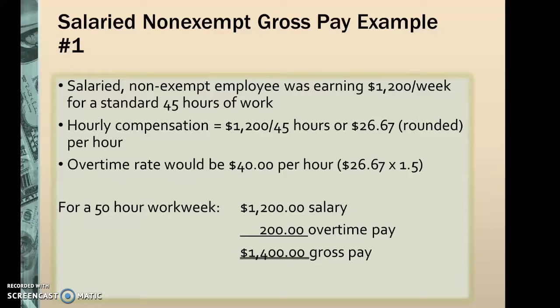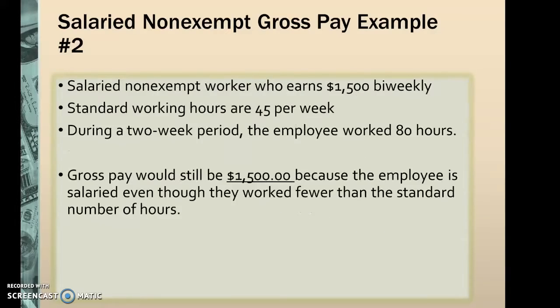If the employee worked 50 hours in one work week, it would be the $1,200, which is their salary, plus the overtime pay of, in this case, $200, would equal $1,400 of their gross pay. Remember, this is salary non-exempt because they are a non-exempt employee.